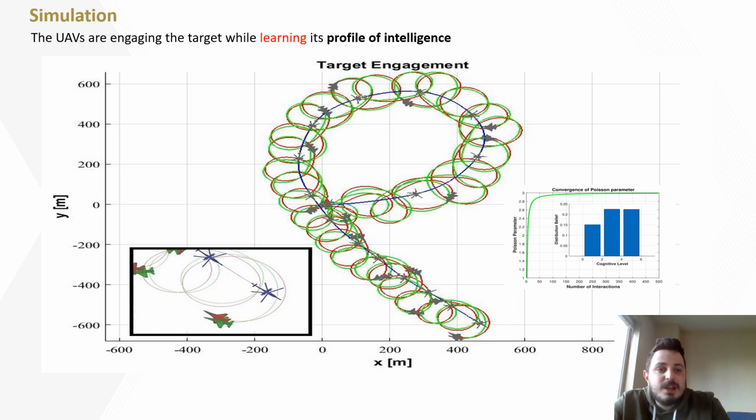This figure illustrates the target engagement. In particular, we observe that the pursuers circumnavigate the target while the target is evading them. Furthermore, while the pursuit is taking place, the UAVs are learning the profile of intelligence of the target.